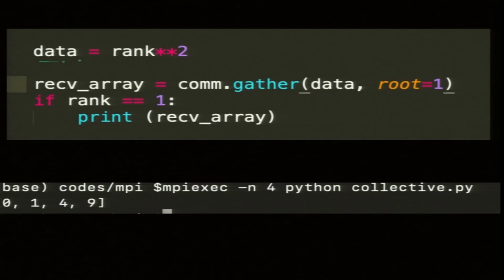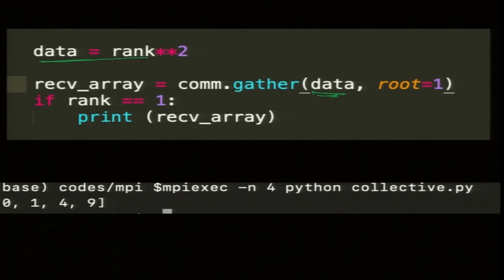So, I create data as rank squared. They are single-number integers, so the numbers are 0, 1, 4, 9. Each processor passes its data to the gather function, which is collective.